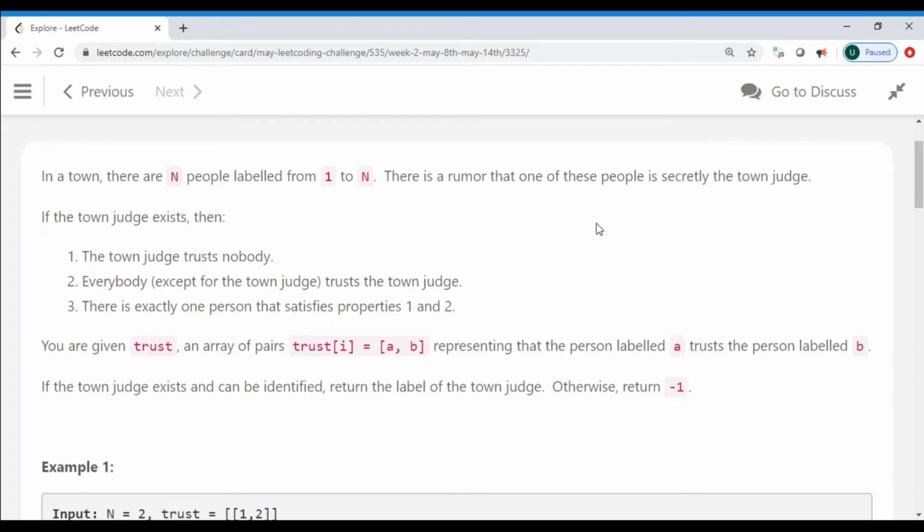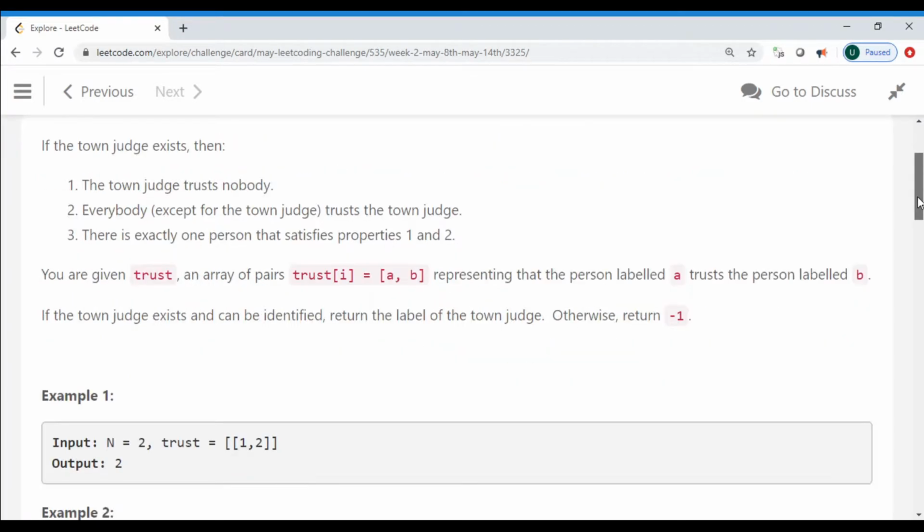Now you are given a trust array of pairs such that trust[i] equals a, b, representing that the person labeled a trusts the person labeled b. If the town judge exists and can be identified, return the label of the town judge, otherwise return -1. So we are given an array of pairs. Now let's get into one of the examples.